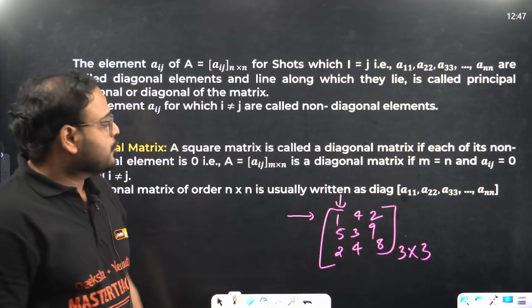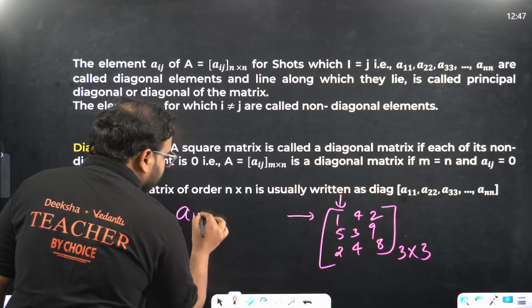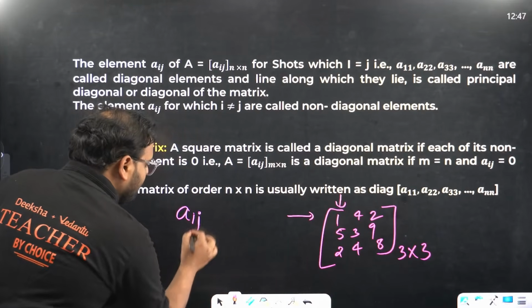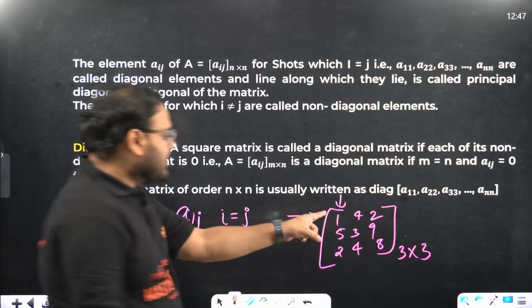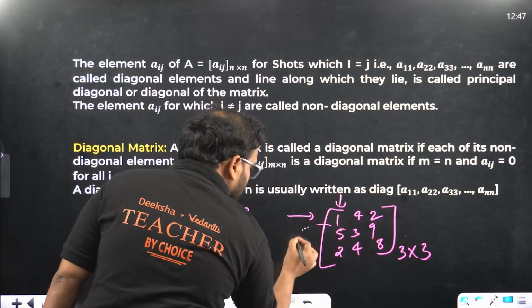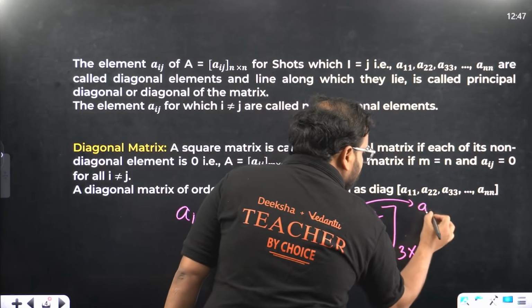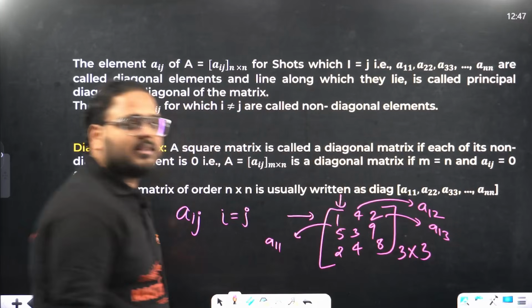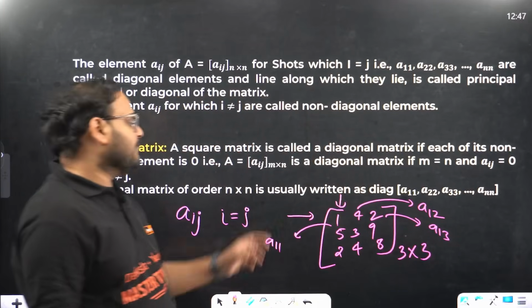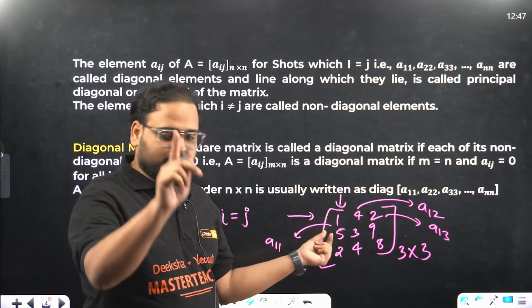So whatever element comes at this position, we will call it Aij, when i and j are equal. What's the meaning of i and j, sir? This first position is called A11, this position is called A12, this position is called A13. The address of the position means which row and which column it is in. The first element is in the first row, first column.